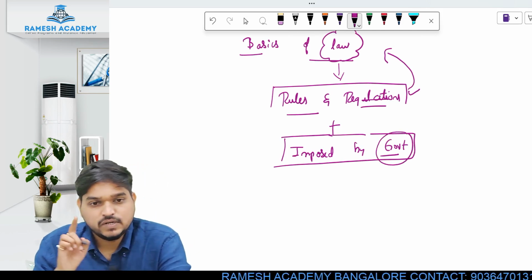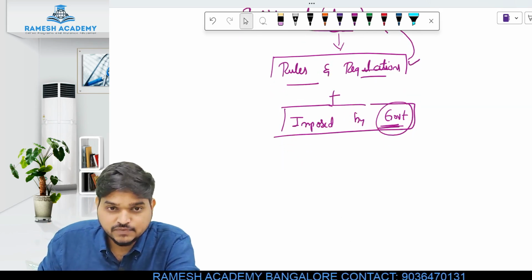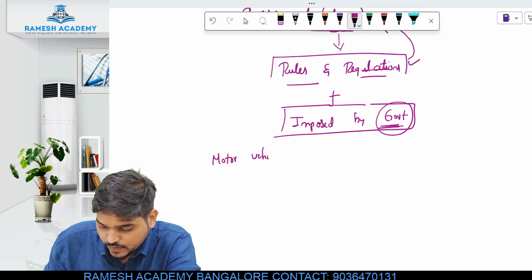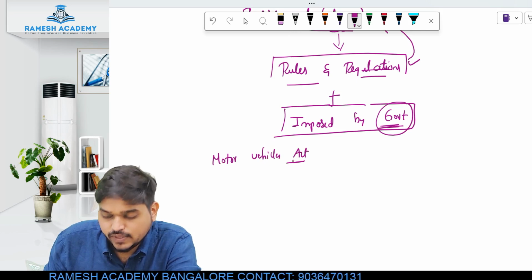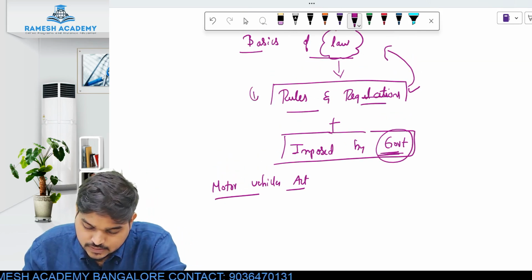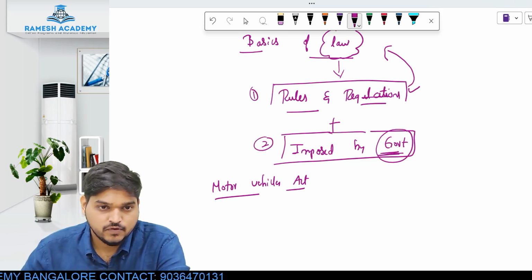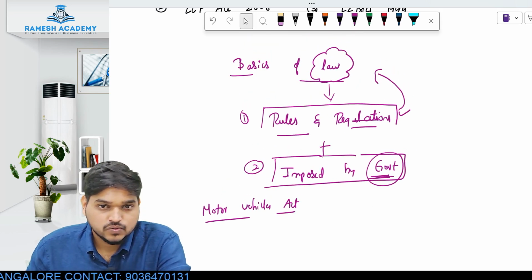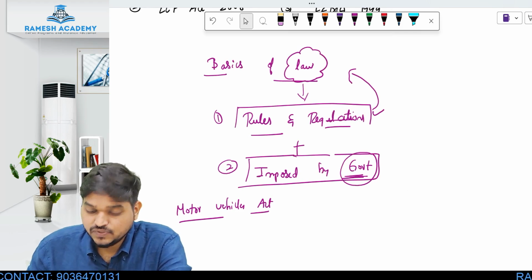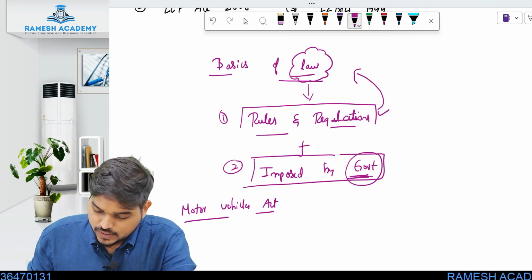Why? Because first of all, it is rules and regulations, and second, it is imposed by the government. So that is why we have a separate act called the Motor Vehicles Act. Now this is a law. Why is it a law? Because first, there are certain rules and regulations, and second, those are imposed by the government. So the definition of law is very simple. Any set of rules and regulations which are imposed by the government are called law.